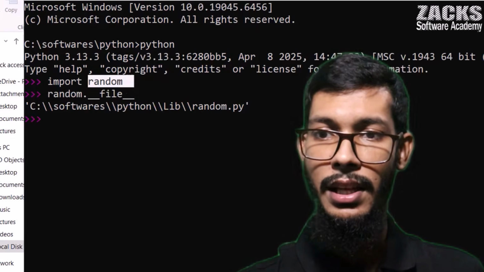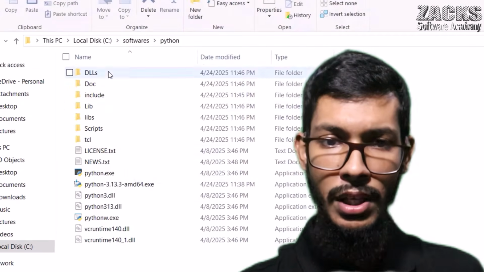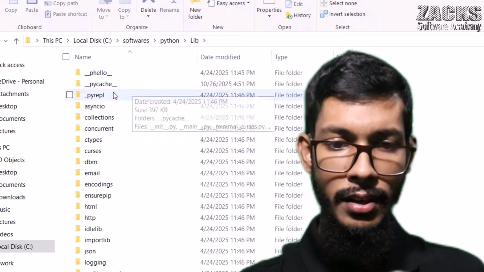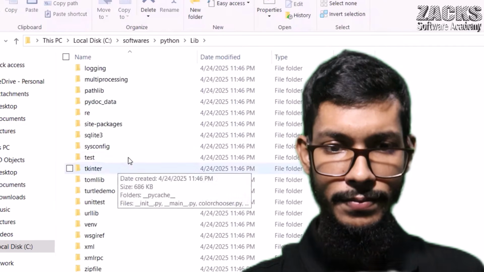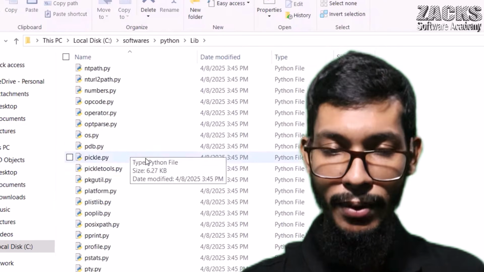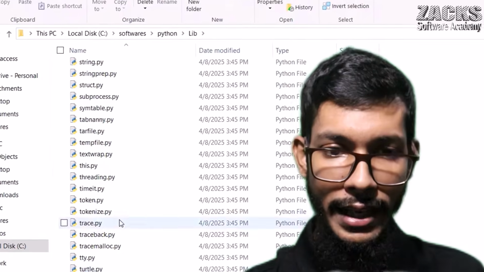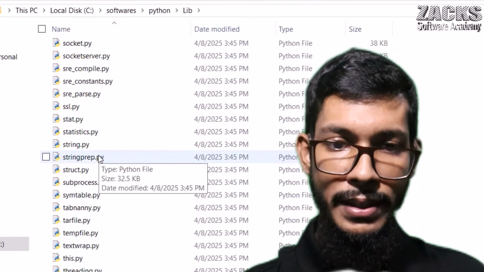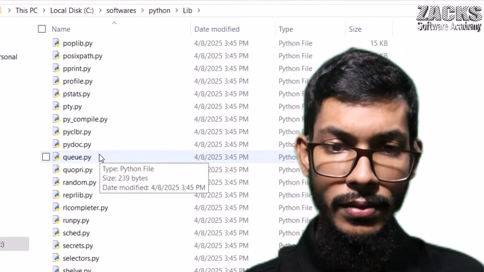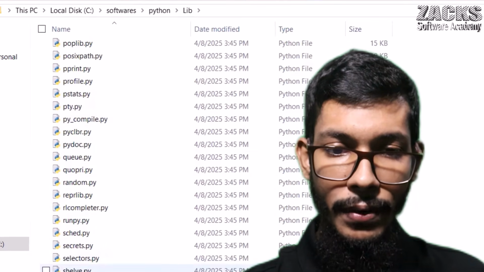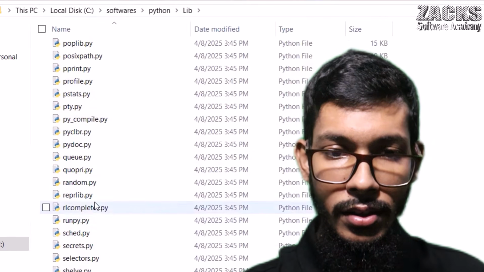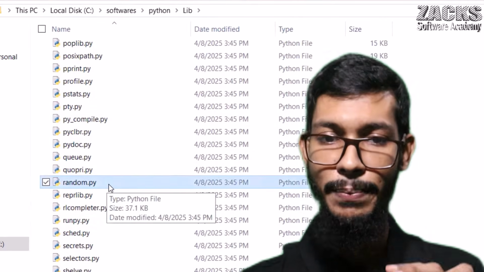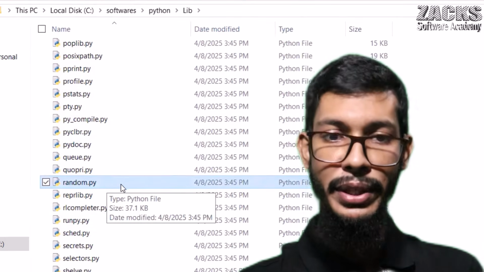Let me show this one to you. Lib, this one. Are you observing the Lib folder here? Yes, there is a library folder here. Are you observing there are multiple modules, right? For example, where is our random? Let me simply search. Are you observing here? This is the module, right? This is the Python module. Simply we can import it and we can use it.